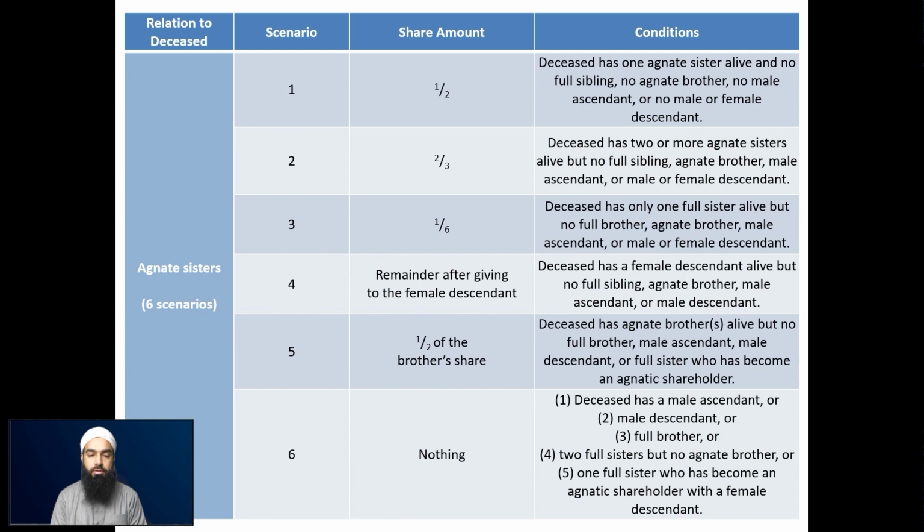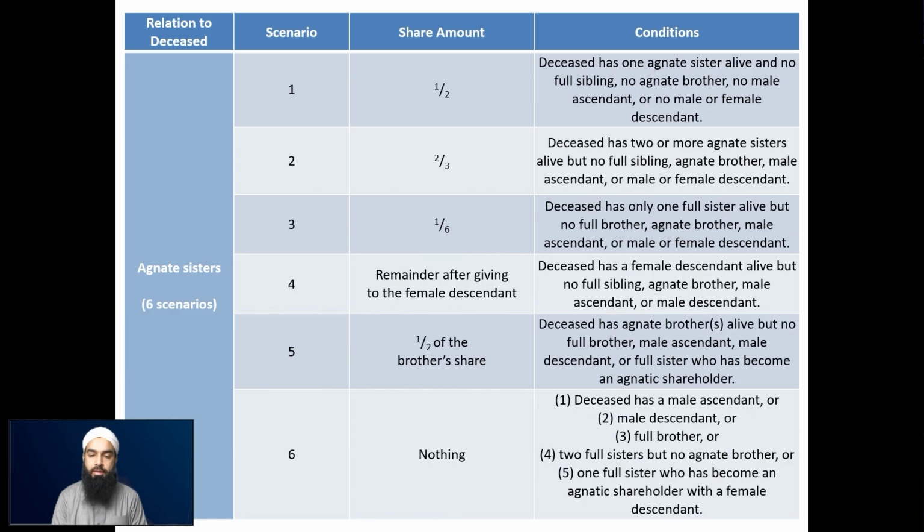So the first scenario is where she receives half of the estate. This is where the deceased has one agnate sister alive, and no full sibling, meaning no full brother or sister of the deceased alive. And there's no agnate brother, this agnate sister's counterpart.